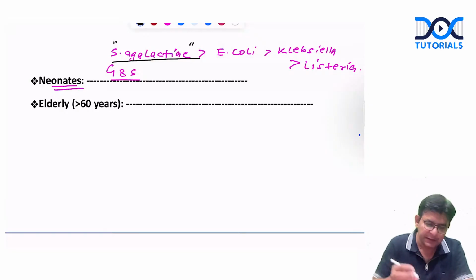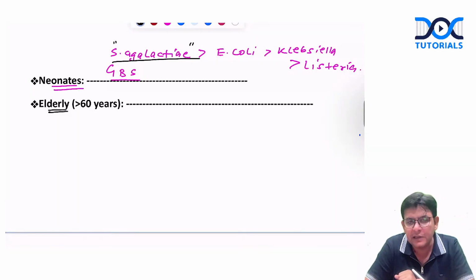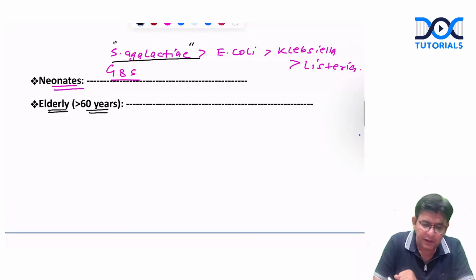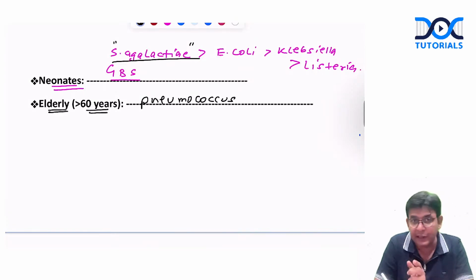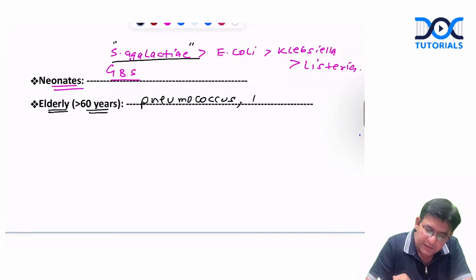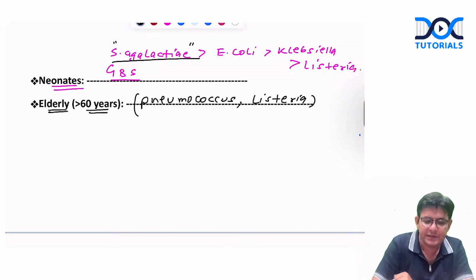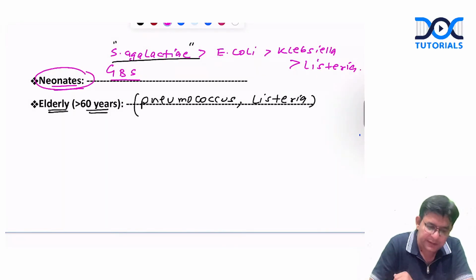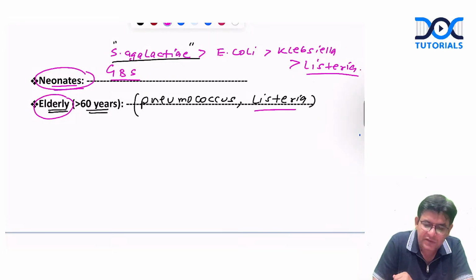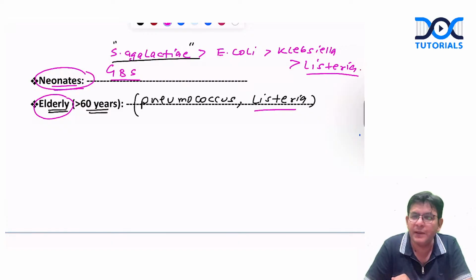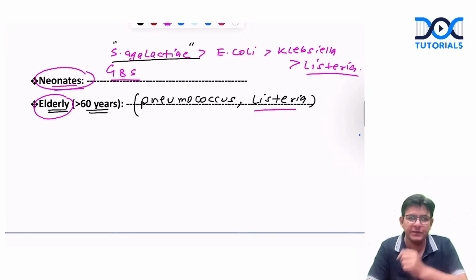Just now I told you, in the elderly age group, if somebody asks about more than 60 years, remember pneumococcus will always be there, irrespective of age, except the neonates. Along with that, you can remember Listeria. Listeria affects the neonates and also the elderly. So extremes of ages are affected by which bacteria? The answer is Listeria.